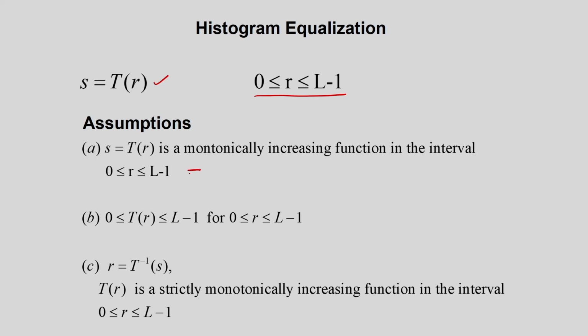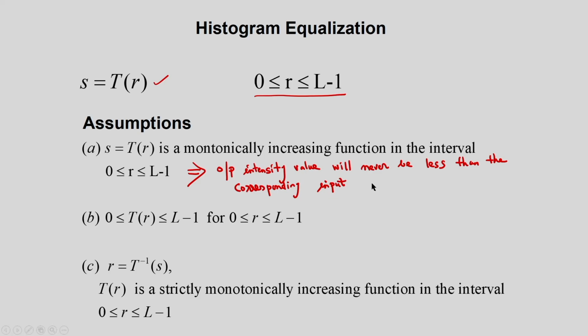So what is the interpretation of this? The interpretation is that the output intensity value will never be less than the corresponding input intensity value.